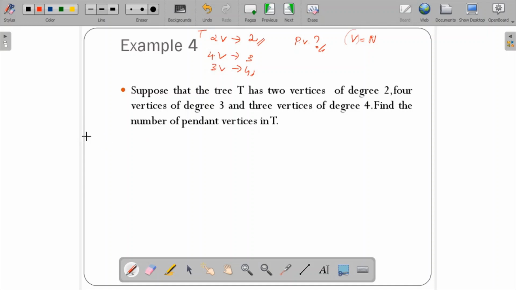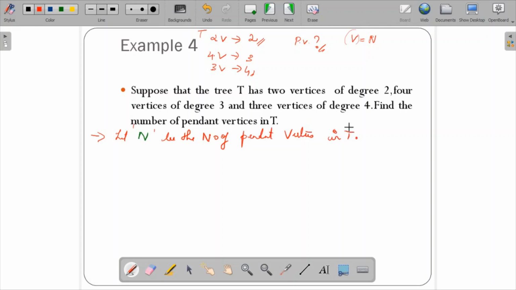So let us solve this problem. First, let n be the number of pendant vertices in tree T.